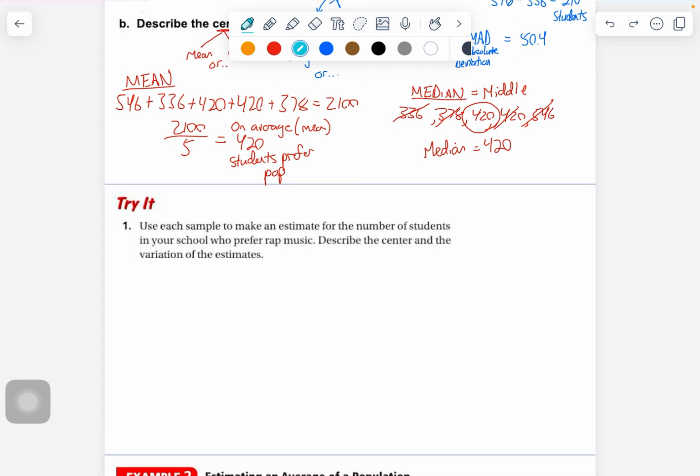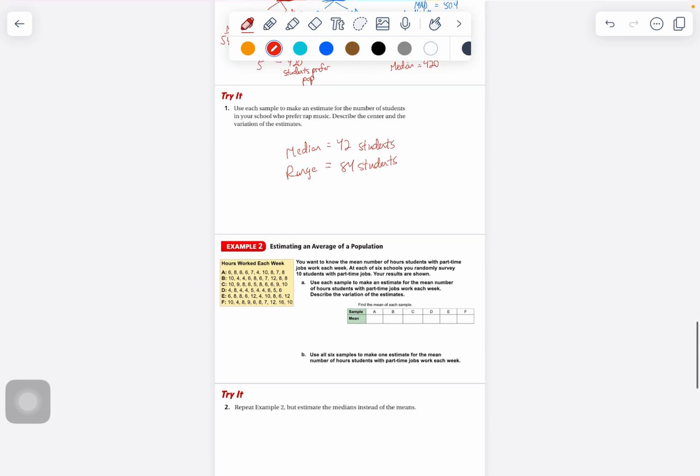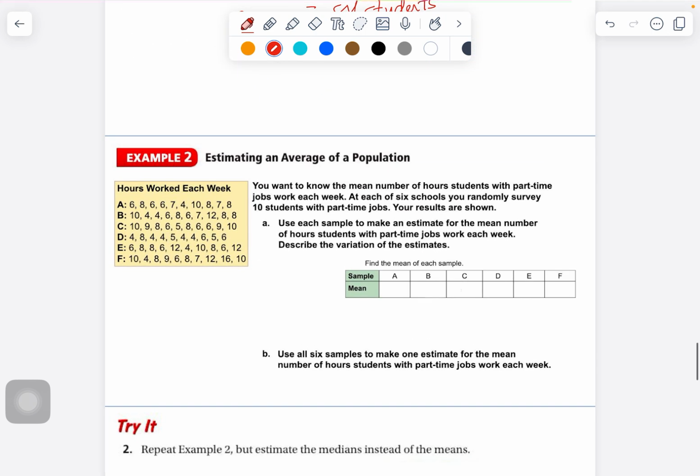So it says the median should have been 42 students. For whatever reason, it does not list the mean on this. The range is 84 students. Now, we're not really talking about what these numbers mean and how we can use them a ton right now, because we're going to do that in example 2.